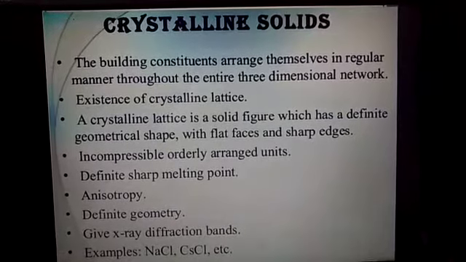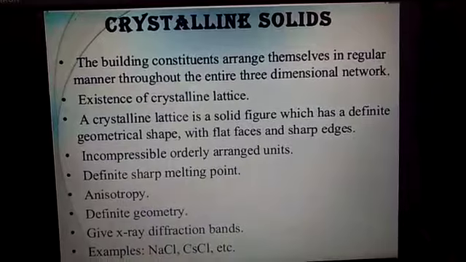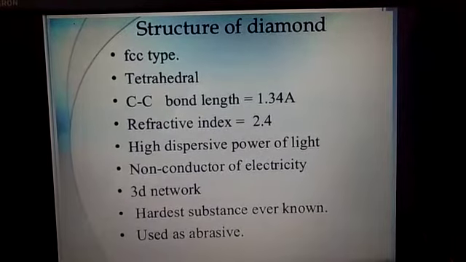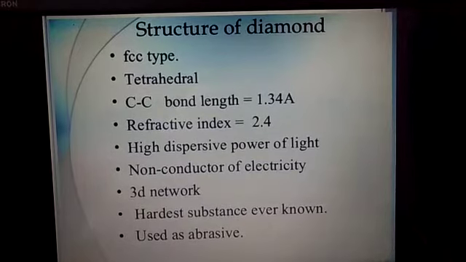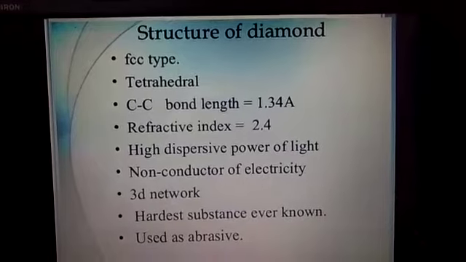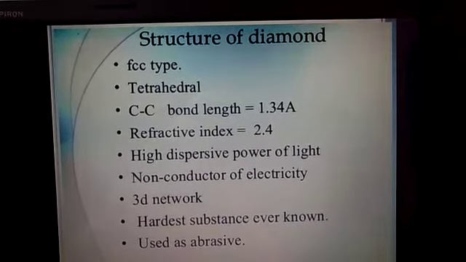Number two, that is the melting point. The crystalline solid possesses sharp melting points, whereas the amorphous solid gradually melts over a range of temperature.